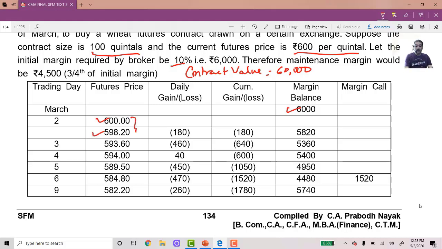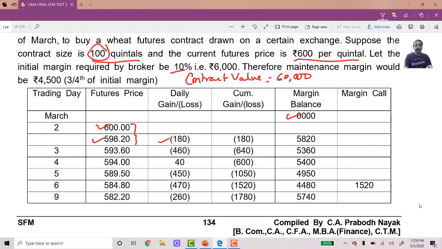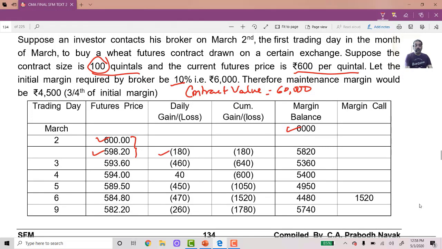So there is a difference of 1.8, 1 rupee 80 paise. 1.8 per quintal into 100 quintals. That comes to 180 loss. Why? Because the person has agreed to buy a futures contract. He has bought a contract and then the price has fallen. So he suffers a loss of 1 rupee 80 paise. Cumulative loss is 180. 6,000 minus 180 is 5,820.